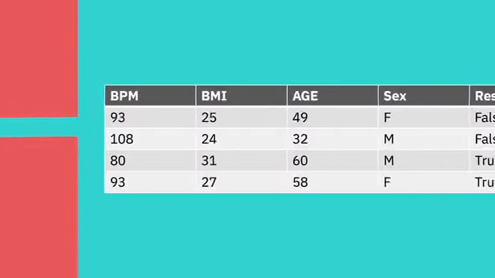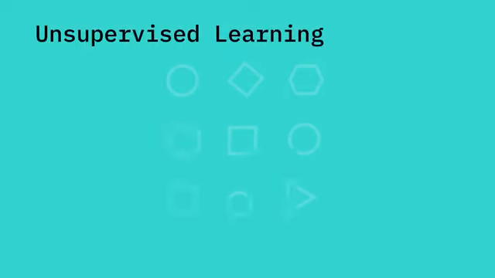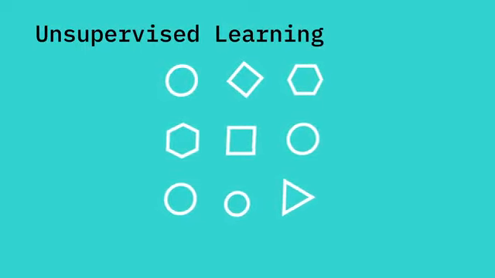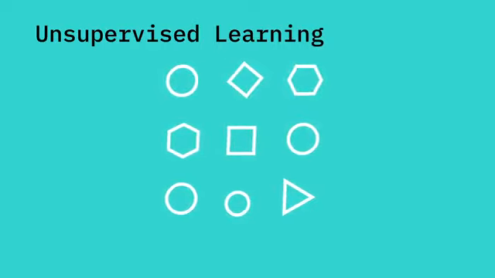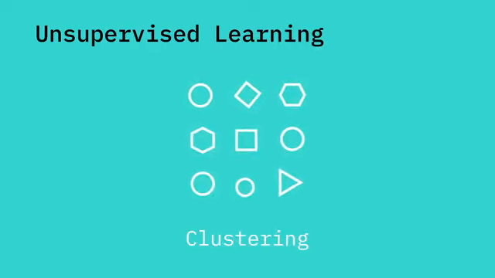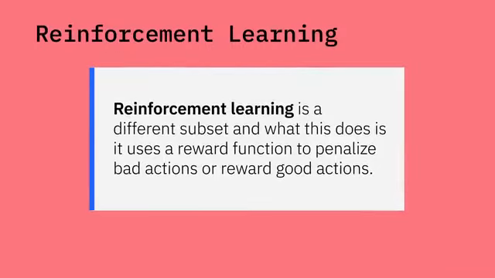In a previous example, we had a table with labels such as age or sex. With unsupervised learning, we don't have class labels, and we must discover class labels from unstructured data. This could involve things such as deep learning looking at pictures to train models. Things like this are typically done with something called clustering. Reinforcement learning is a different subset, and what this does is it uses a reward function to penalize bad actions